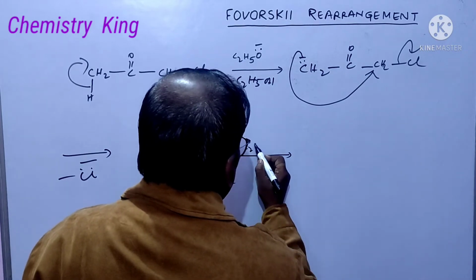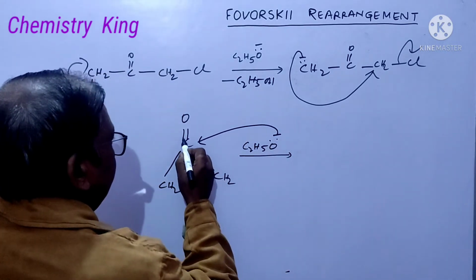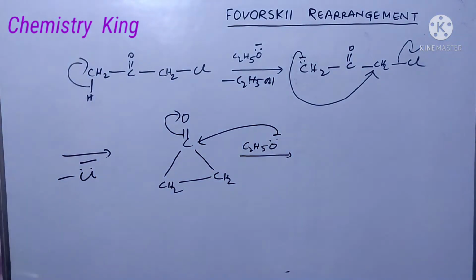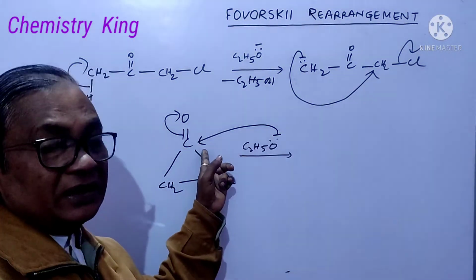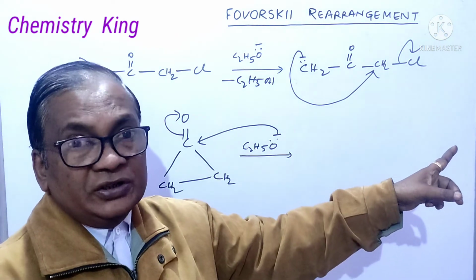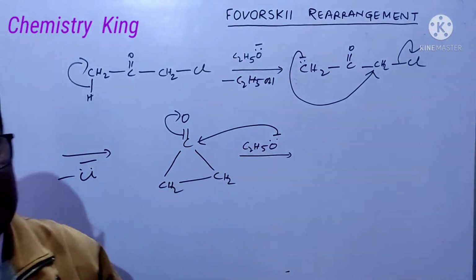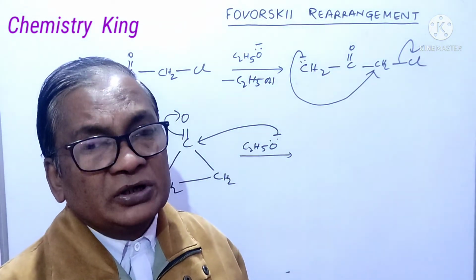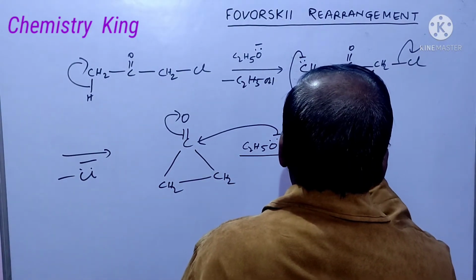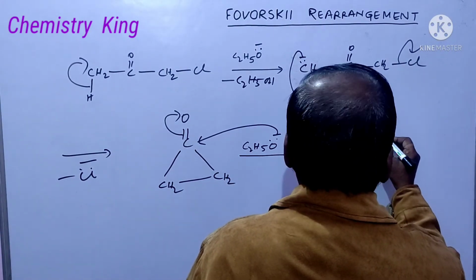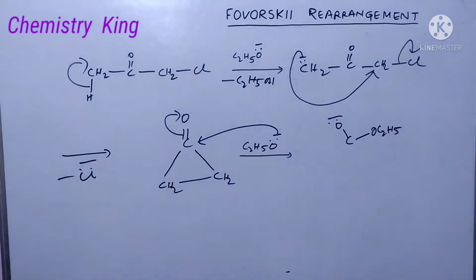Now you have ethoxide ion, it will attack here in this fashion. If hydroxide base is there, that hydroxide ion will attack here, leading to carboxylic acid. But here ethoxide ion is present, so the result will be formation of ester. Okay? Now C minus OC2H5. Okay?